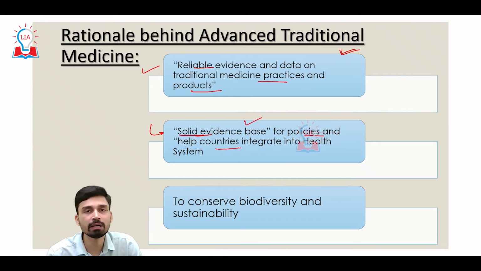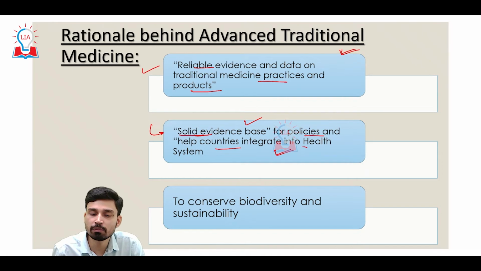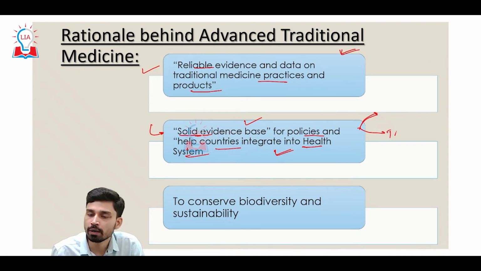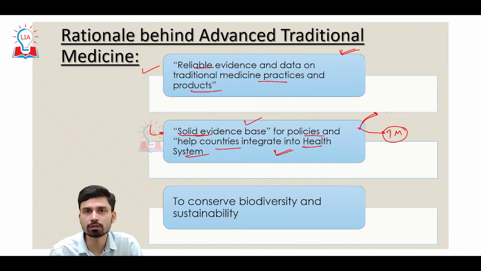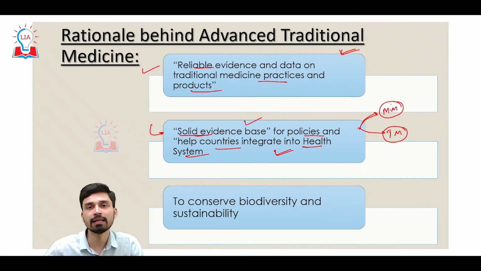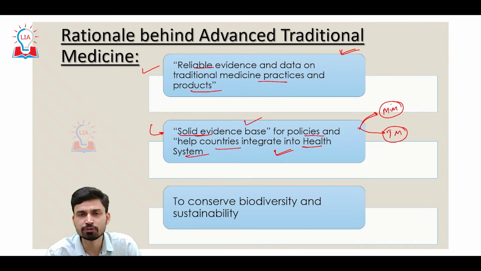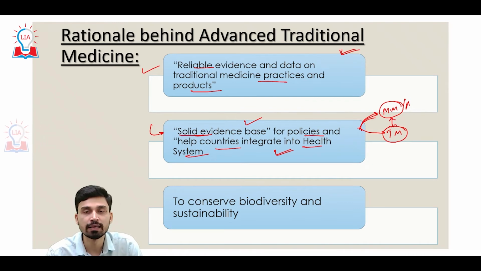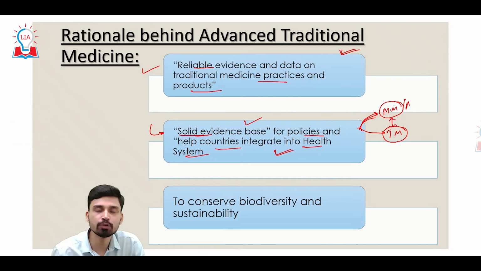Second, GCTM will help in forming a solid evidence base for policies, and at the same time it will help countries integrate traditional medicine into their health systems. Currently, if you look at India itself, the two systems of medicine are running parallelly but are not integrated. People either take help of traditional medicine from Ayurvedic or homeopathic doctors, but at the same time they also go for the same ailment and take treatment from modern or allopathic medicine. So we have a parallel running system, we do not have integration of modern medicine with traditional medicine, and that is what the WHO is trying to achieve.